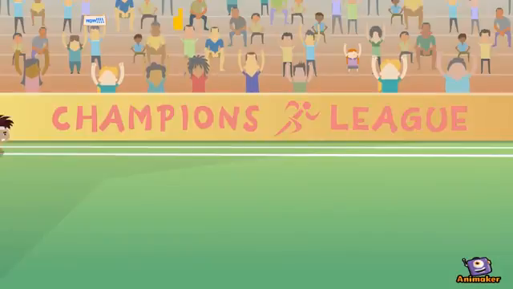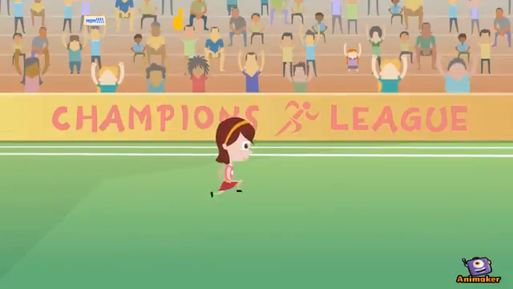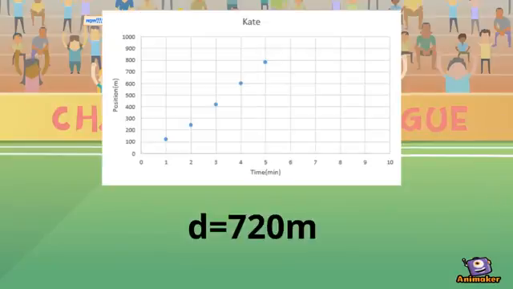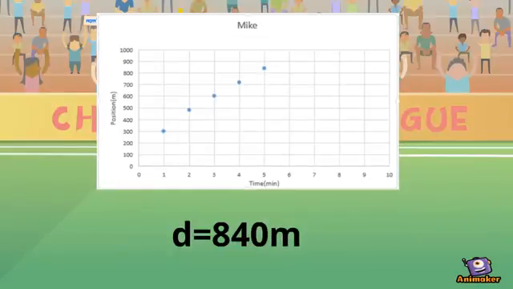As the race continued, Mike started to underestimate Kate, so he slowed down to a velocity of 2 meters per second, while Kate sped up to a velocity of 3 meters per second. After 3 minutes of the same velocity, Kate had a distance of 720 meters, while Mike had a distance of 840 meters.